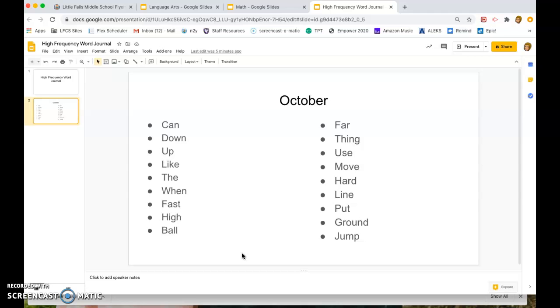Then either in class or via Google Meet, I will have you read these words to me, because these are some of the high frequency words we're going to see in our story. So we will do that together and each of you will read these aloud to me. All right, let's go to our chapter.